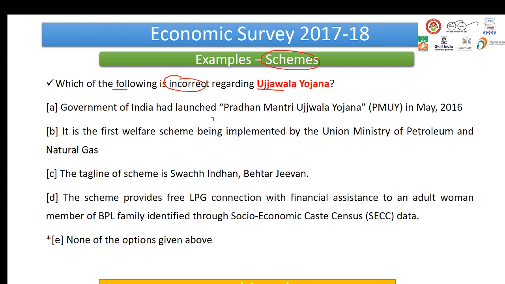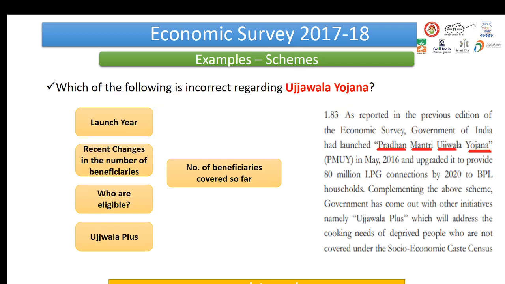So friends, the purpose of this session is not to discuss the answers, so I would not be discussing the answers with you. I would just discuss the approach, right? So here, when you're looking at this particular question, immediately start your chain of thoughts. What is the launch year of this particular scheme?